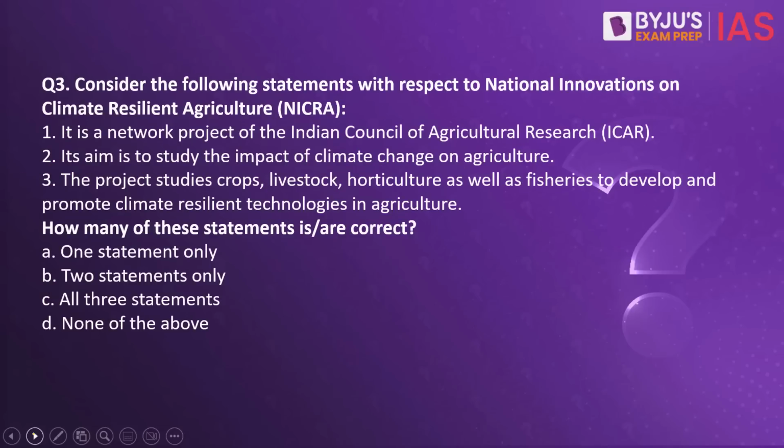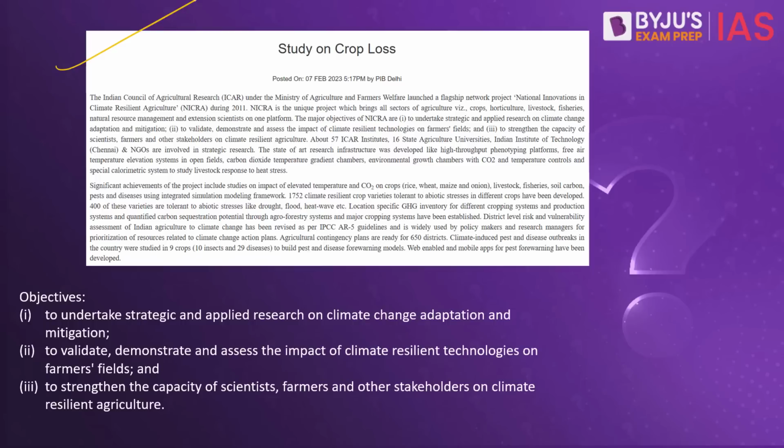Consider the following statements with respect to National Innovations on Climate Resilient Agriculture. Number 1, it is a network project of the Indian Council of Agricultural Research. Number 2, its aim is to study the impact of climate change on agriculture. Number 3, the project studies crops, livestock, horticulture as well as fisheries to develop and promote climate resilient technologies in agriculture. How many of these statements is or are correct? Why this question? This article in the PIB today has a reference to NICRA, or the National Innovation on Climate Resilient Agriculture, and hence this question.